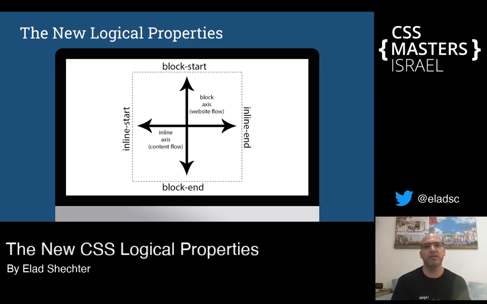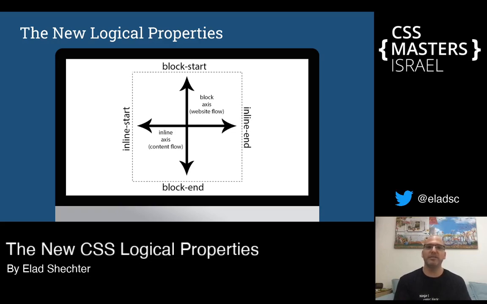But now in the logical properties world, we don't have any fixed direction, because the direction can change. Instead, we have both axes that we talked about, the block axis and the inline axis. And every axis has a start and an end. For example, in English, the top will update into block start, the bottom will update into block end, because this is our block axis. The inline axis, how we're reading the text: the beginning, which is on the left, will update into inline start, and the end of the line, the right, will update into inline end.